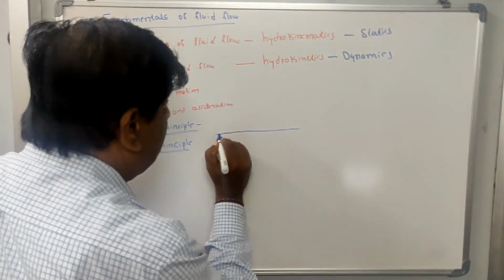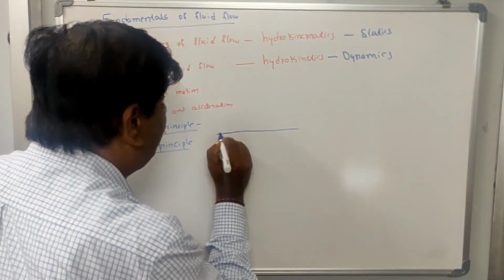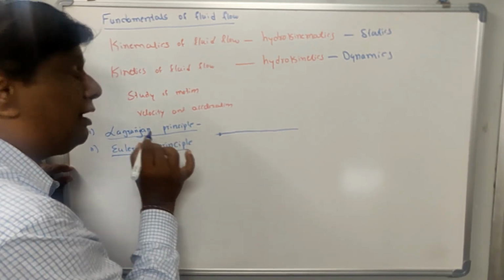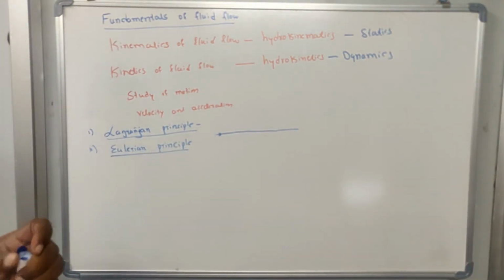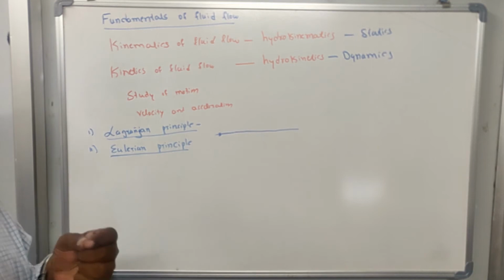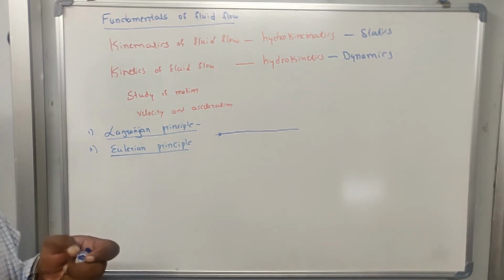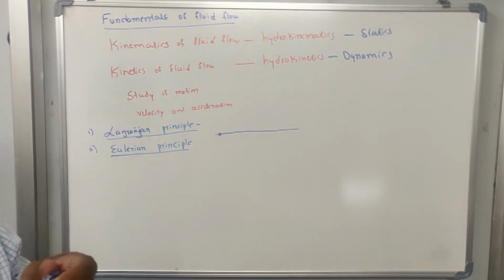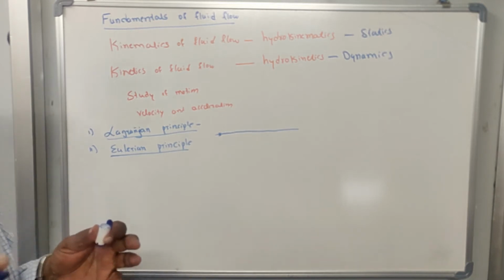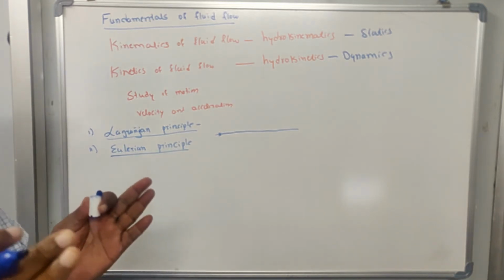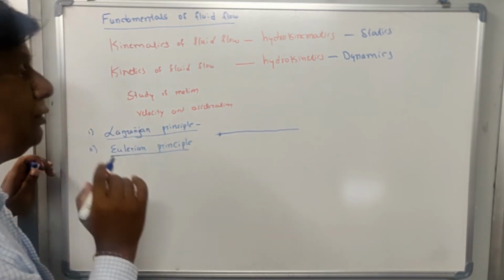Means we carry out the study on a single fluid particle. The description of flow based on the behavior of a single fluid particle under motion is called the Lagrangian principle.